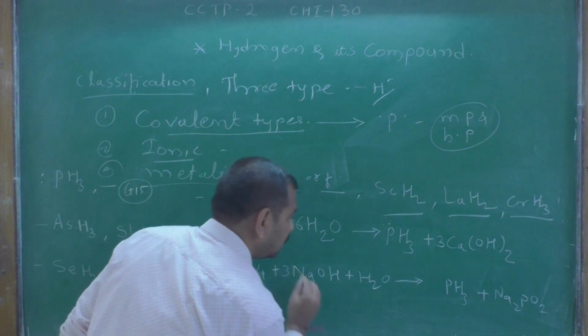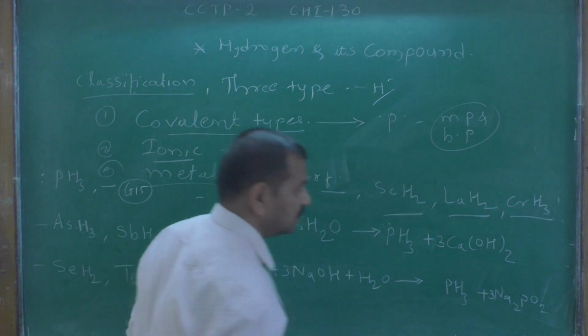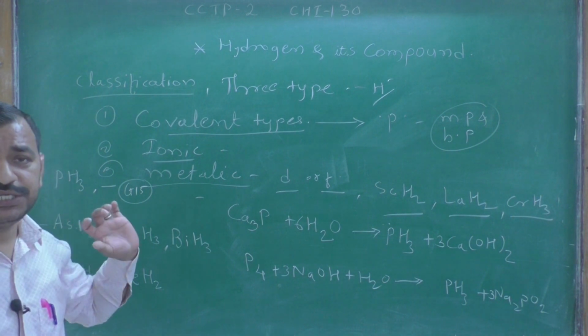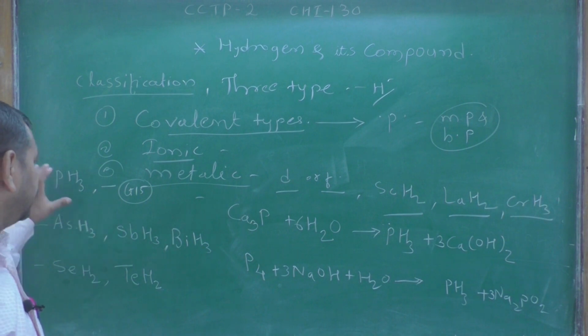Here balance 3 and 3. Okay, so this is the preparation method of phosphine. Second, it is stable in water. Okay, and this is not soluble. Phosphine is not soluble in water.